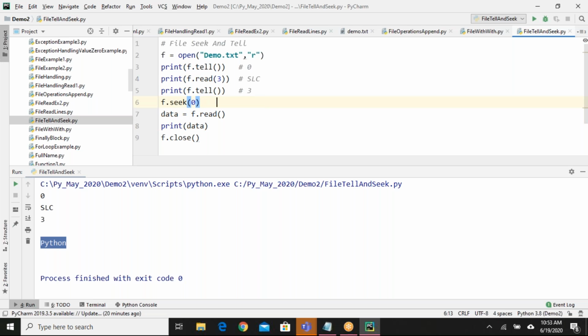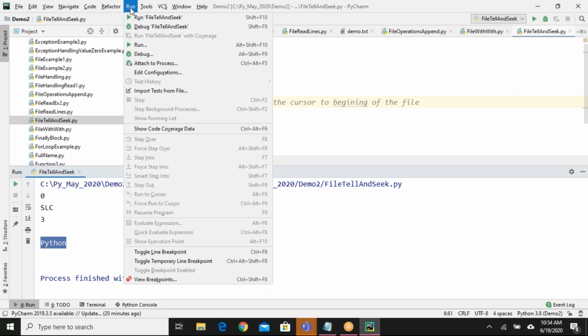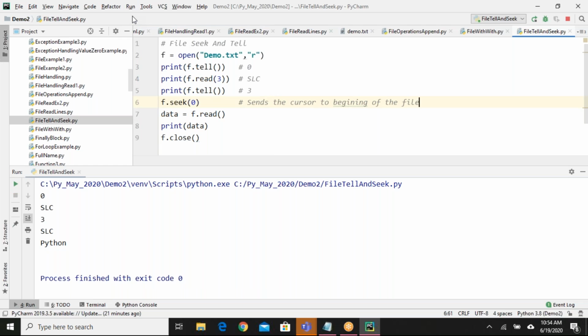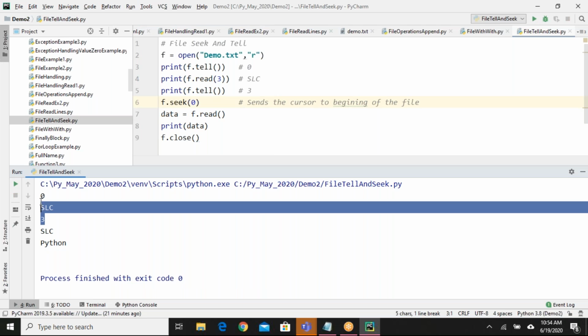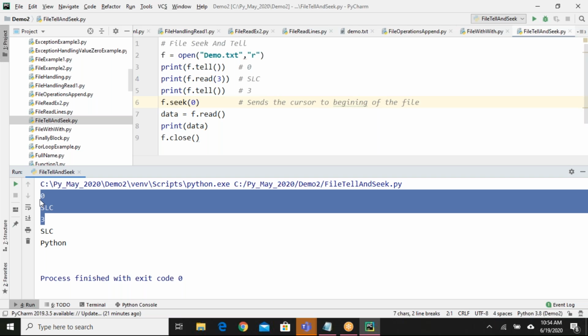What it will do is send the cursor to the beginning of the file. If I run this now, see here, it printed tell, it printed SLC, it printed 3.